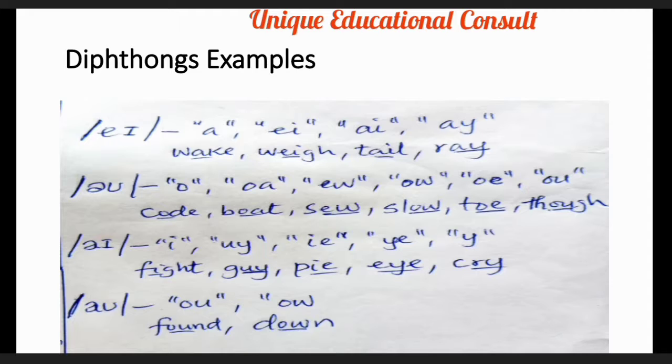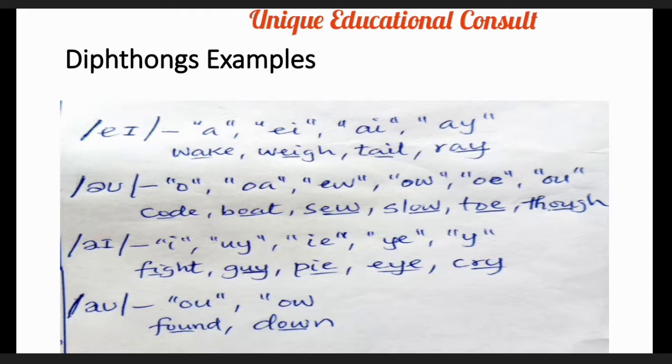Now this particular diphthong sound appears in English words with o, oa, ew, ow, oe, ou. These are the forms in which this sound appears in English words, but it is not all these formations. When you pronounce, you will know whether it is this sound or not. So let's look at the word examples that we have there one after the other.